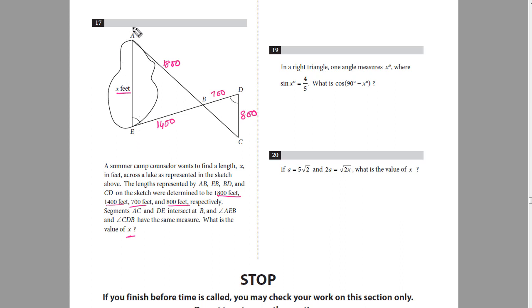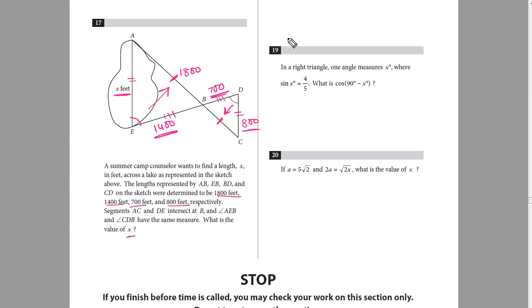Now you see there are two triangles, triangle ABE and triangle BDC. These two are similar triangles. This side AB corresponds to side BC because both sides are opposite to the equal angles. So this side AB is opposite to this angle and this side BC is opposite to this angle. Now this side 800 corresponds to this side x feet, and this side 1400 corresponds to 700.